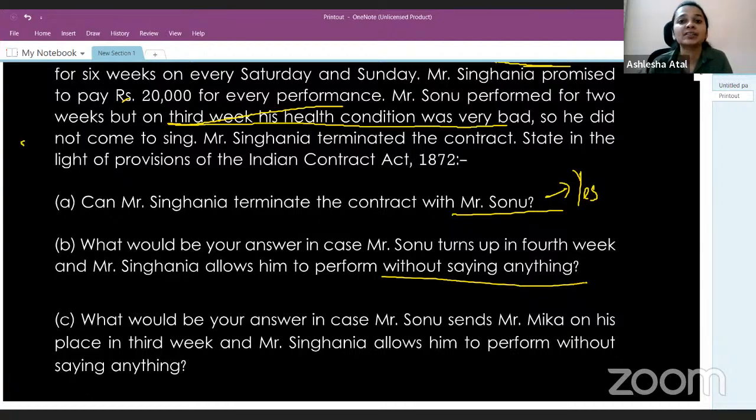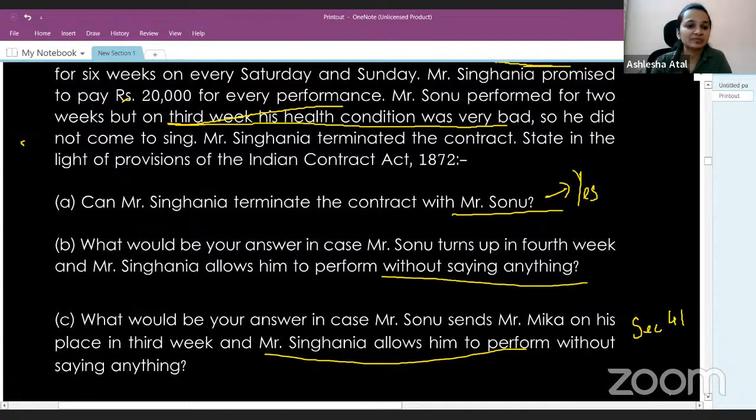Let's look at what the third point asks. What would be your answer in case Sonu sends Mr. Mika on his place in 3rd week and Mr. Singhania allows him to perform? So in the third situation, a third party is performing the contract on behalf of the party to the contract, and the performance is being accepted by the promisor. So in this situation, again, Mr. Singhania cannot repudiate the contract because he has accepted the performance of a third party. So which section are we using here? We are using section 41 of the Indian Contract Act to answer the third part of this question.